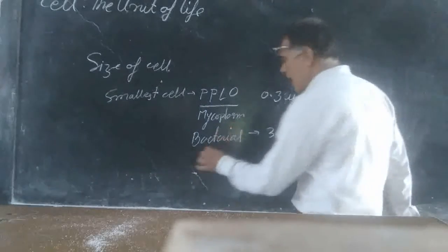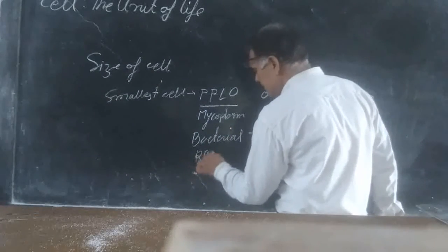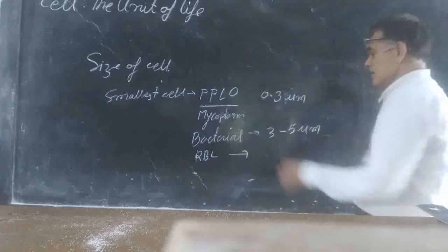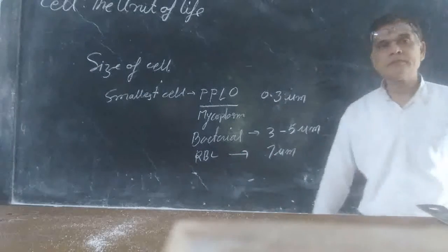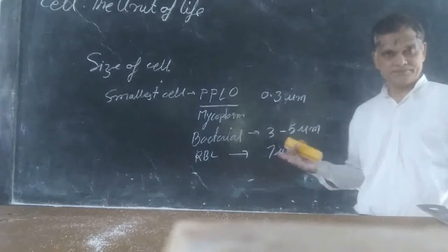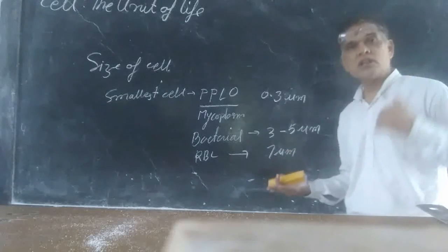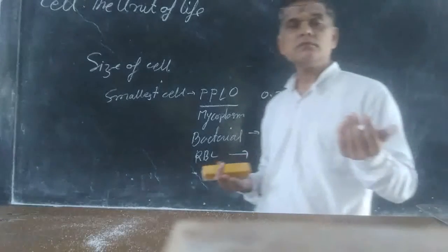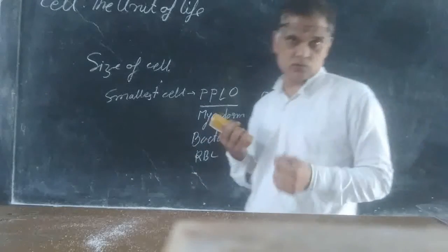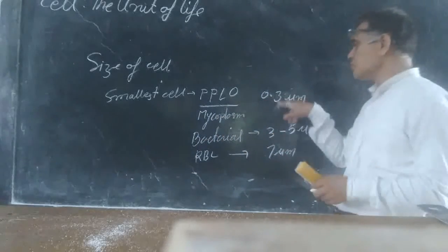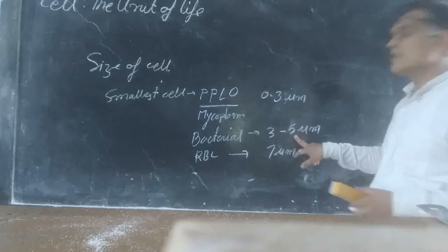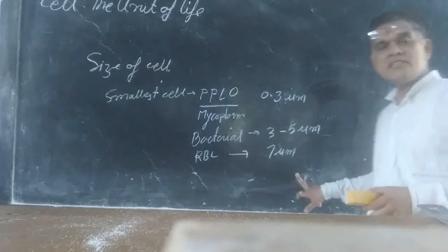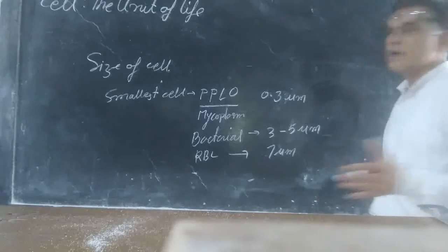Like that, the RBC is 7 μm in size. So it varies from organism to organism and from organ to organ also. The smallest cell is 0.3 μm, the bacterial cell is 3 to 5 μm, and the RBC is 7 μm.